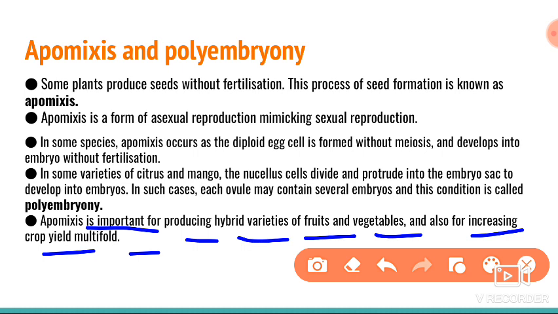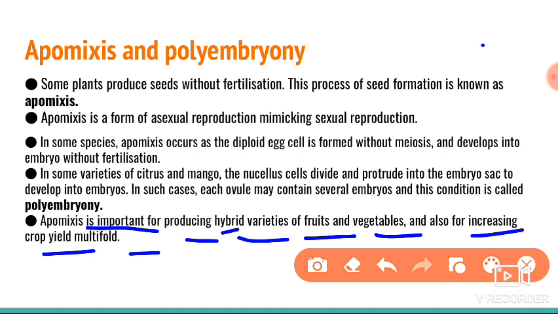Hybrids are very important for the production of new varieties and for producing more food products.